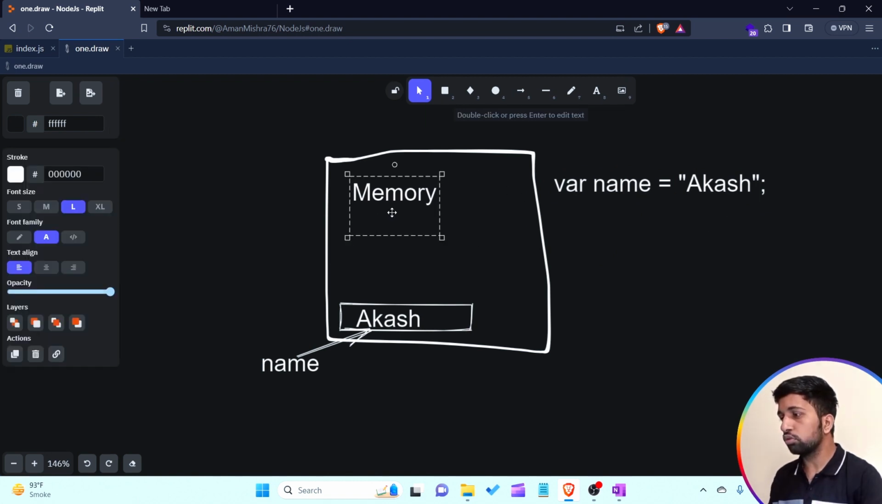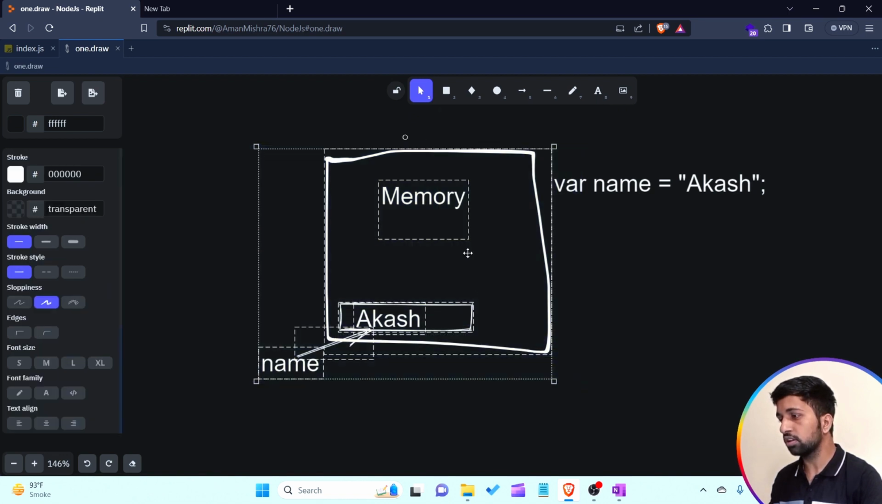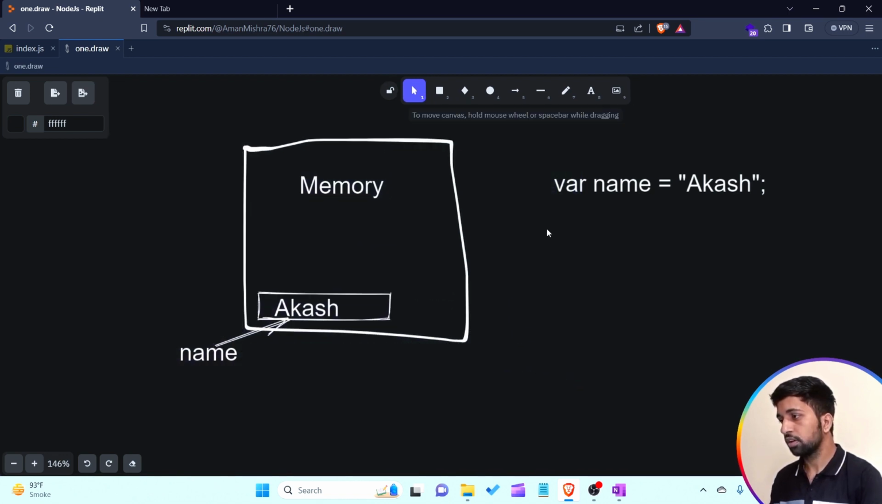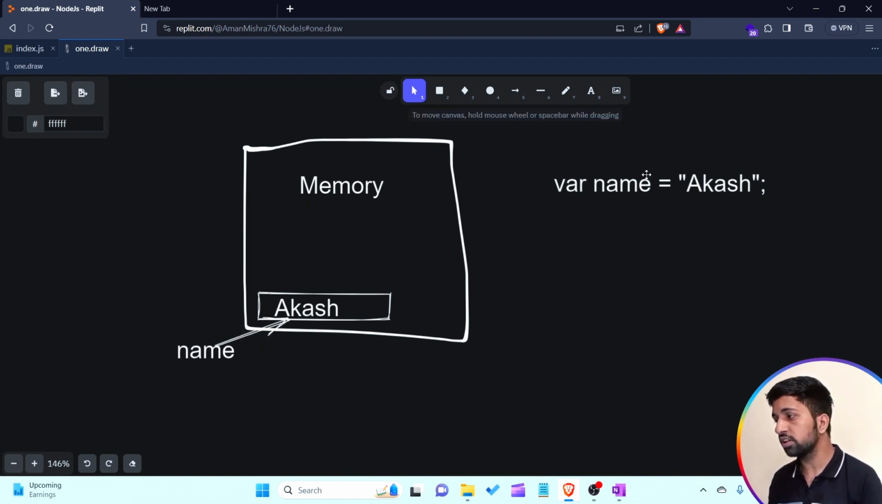So how does it look in memory? Understand? Akash is a value contained by the block in memory, and name is the name of the small location where this variable's value is stored. Akash is stored, and its name is name. Understand? For example, I want to create another